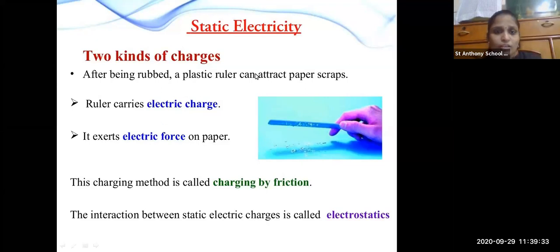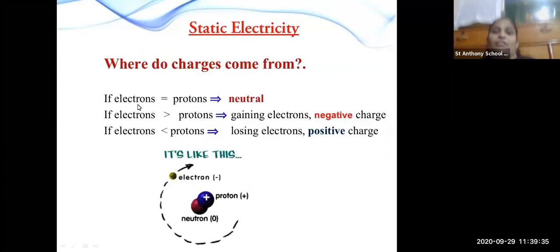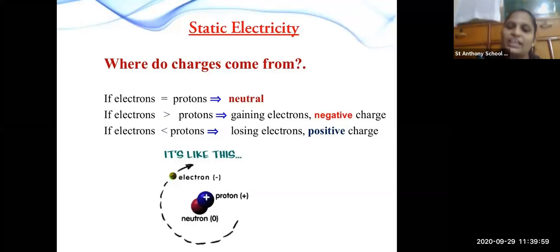Then where do the charges come from? From electrons and protons. What are electrons? Electrons are negative charge, and protons are positive charge. If positive and negative are in equal proportion, then what charge is created? Neutral charge is created. If the negative charge is greater than the positive charge, at that time the object gaining electrons is negatively charged.